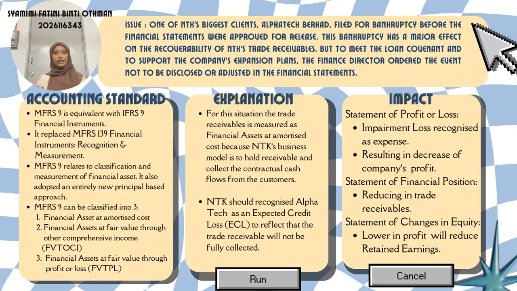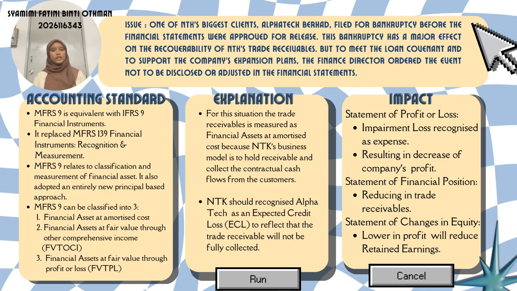If the financial assets are debt instruments, then they will be classified on the basis of the business model. So, MFRS 9 permits financial assets to be classified into three categories: first, financial assets at amortized cost; second, financial assets at fair value through other comprehensive income; and lastly, financial assets at fair value through profit or loss.